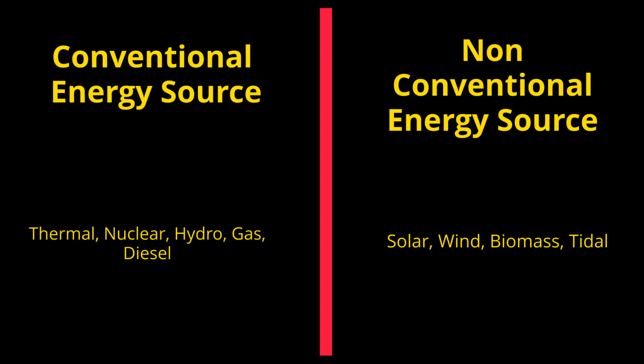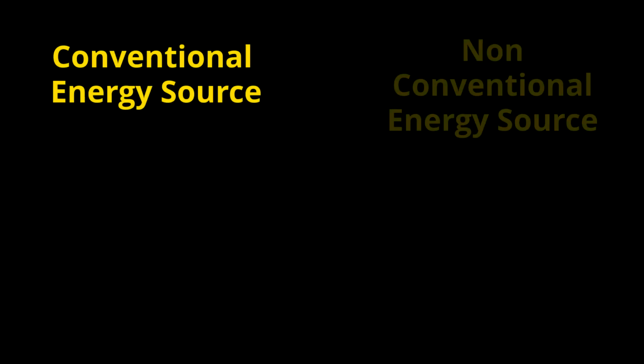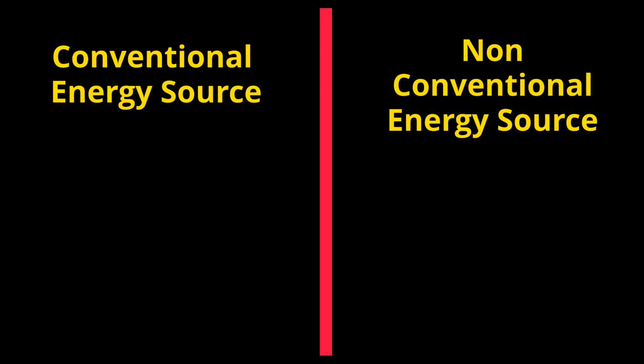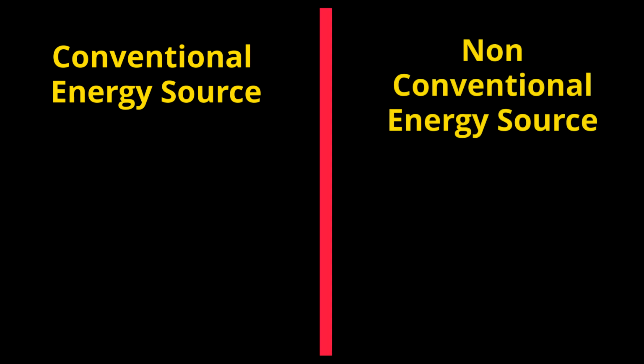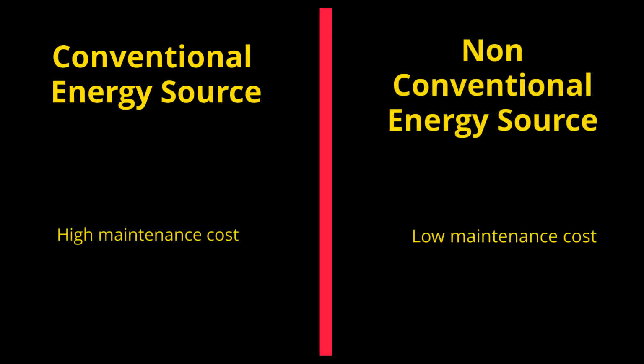These plants are non-traditional plants. In conventional plants, except for hydro, the maintenance cost is more because of the relative cost of raw materials needed for generating power. Non-conventional plants need less maintenance because the input raw material cost is negligible, as most of the non-conventional plants are renewable and easily available from the environment.